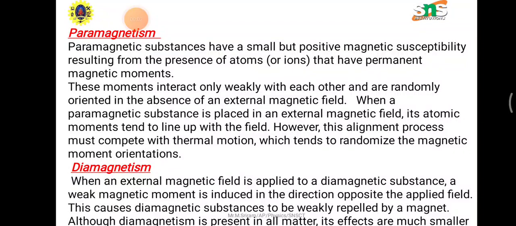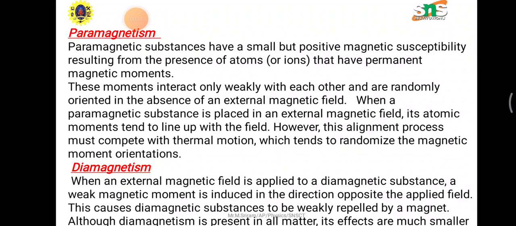So I continue this session with paramagnetism. In certain materials, each atom or molecule possesses a net permanent magnetic moment due to the orbital and spin magnetic moments. Even in the absence of an external magnetic field, the magnetic moments are randomly oriented. This makes the magnetization of the material nearly zero, so little magnetization is present within the material.